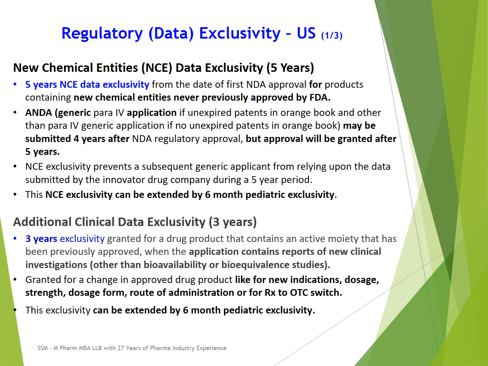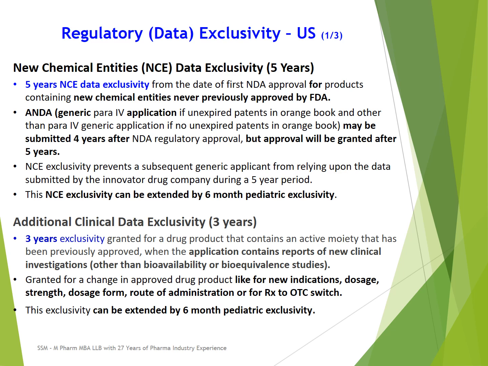NCE exclusivity basically prevents a subsequent generic applicant from relying upon the data submitted by the innovator company during the 5 year period.